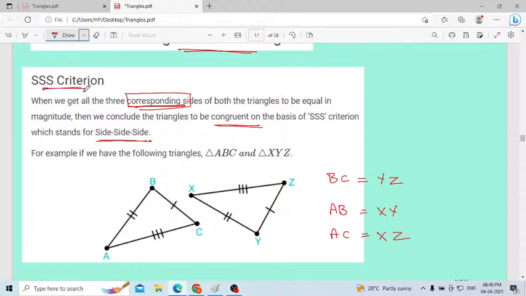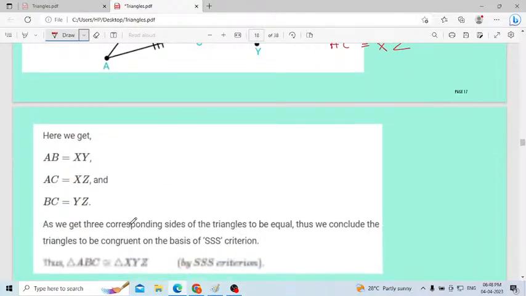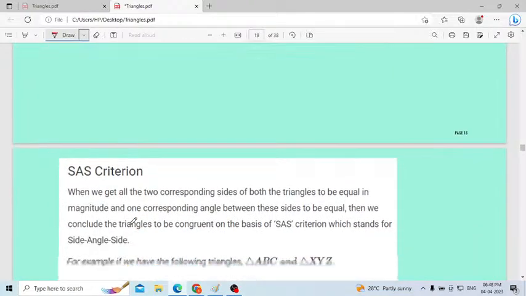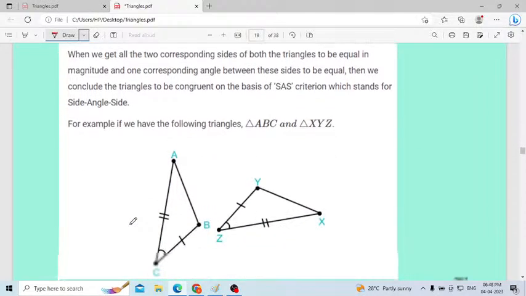SSS criteria means all the three corresponding sides are equal. That one you have to remember. Then move to the next one. This one, congruence, is very easy.